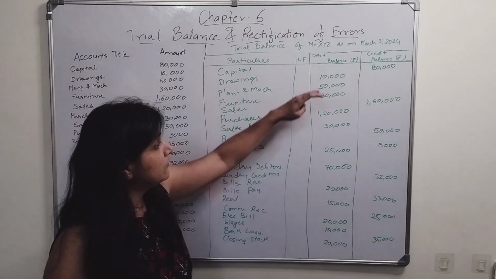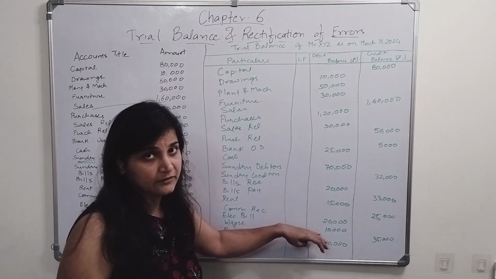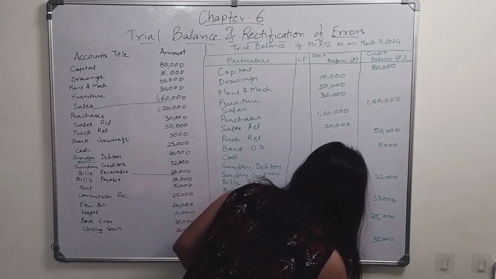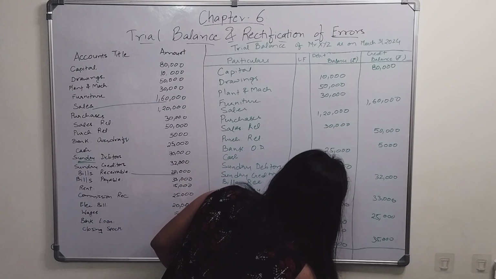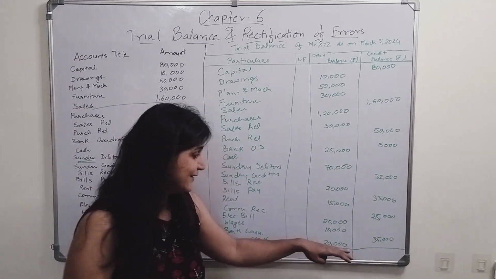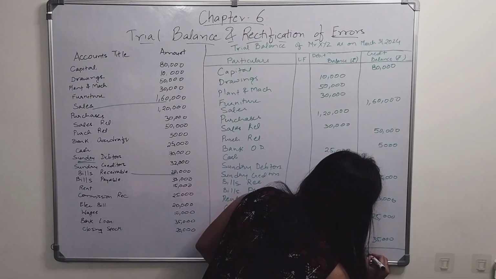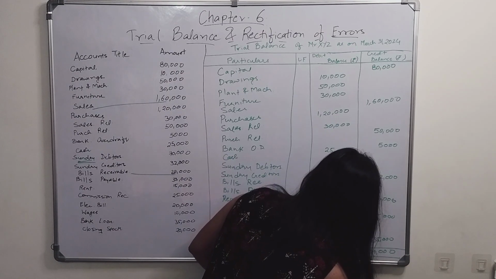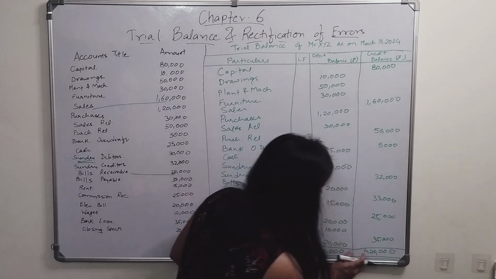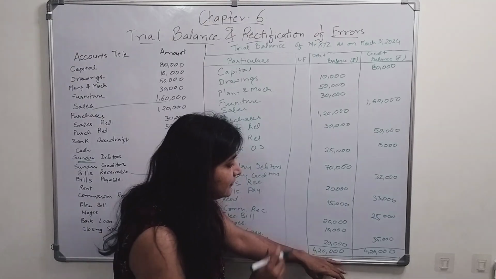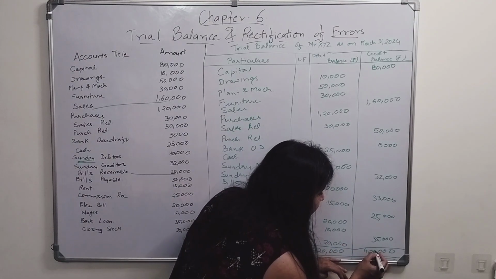So now when we add all these things, what amount will it come to? I have already done this example, so I know the amount. It's 4,20,000. We will make a double line, an equal sign, showing that these balances have tallied.